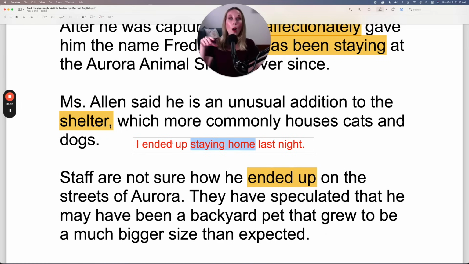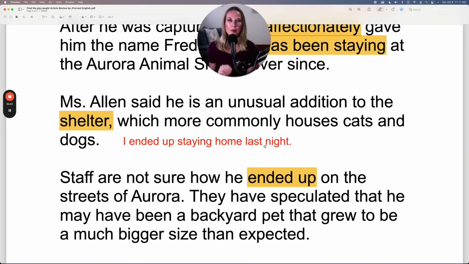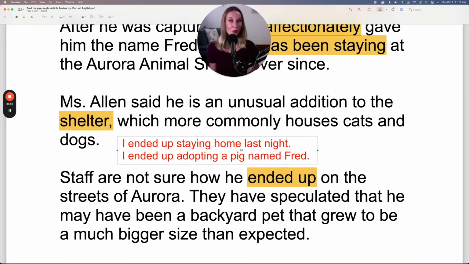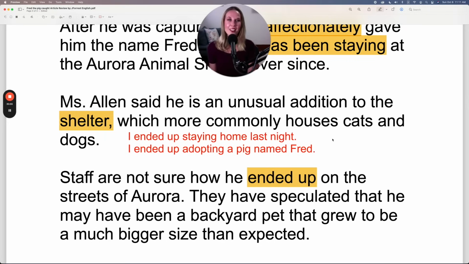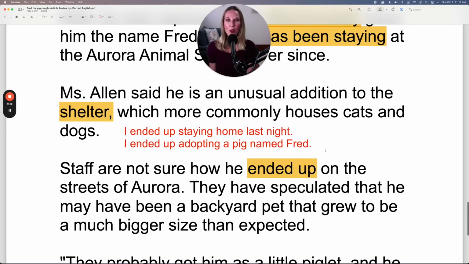So out of all the options I was considering, this is my final option. I ended up staying home last night. I ended up adopting a pig named Fred, which I don't think I'll end up doing, but I guess it's a possibility because I do love animals, but I don't think I can take Fred home for his forever home.